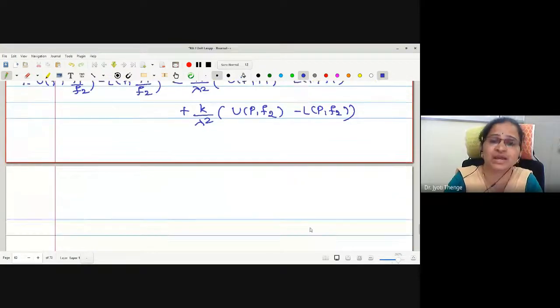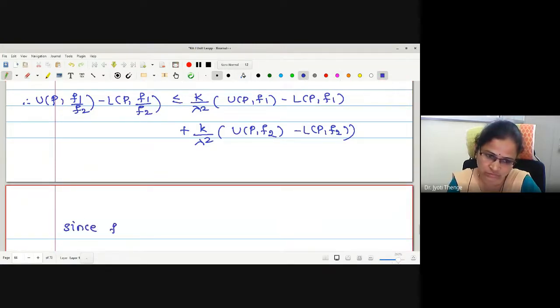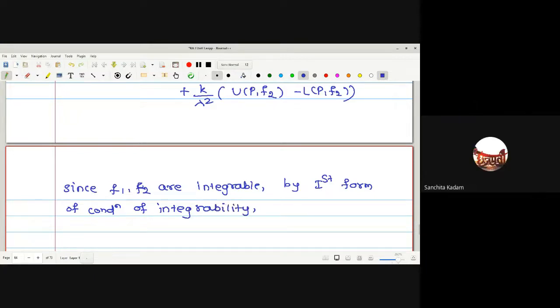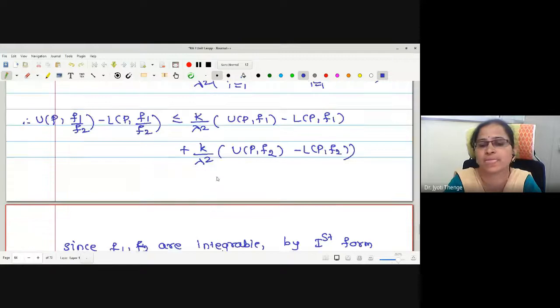Now quickly you have to tell me, by the condition of integrability, how can I adjust this combinedly to be less than epsilon? What do I have to adjust?